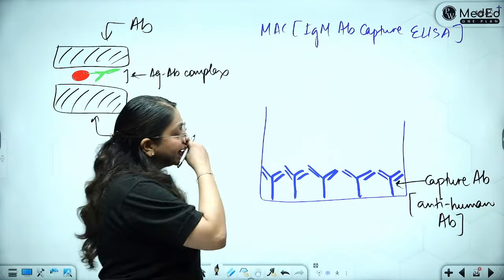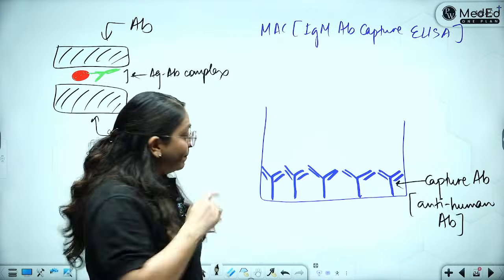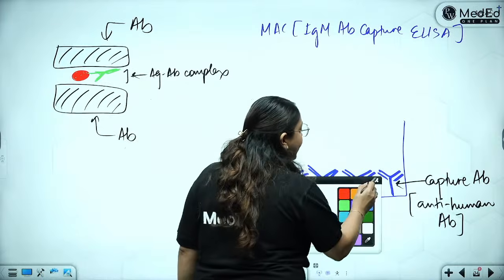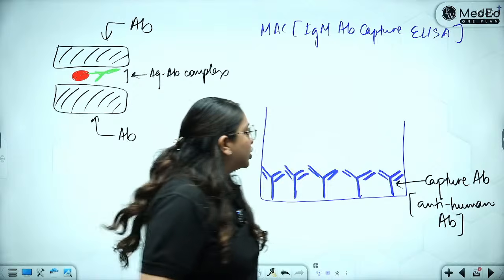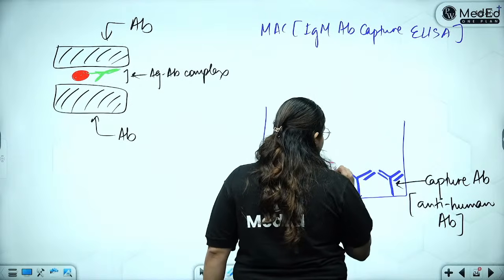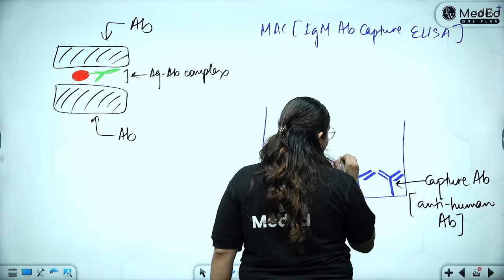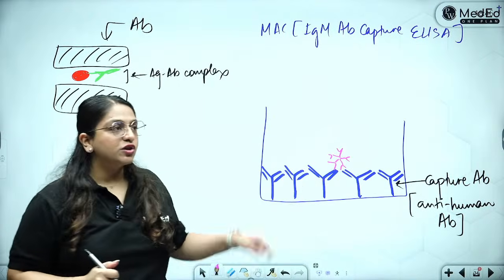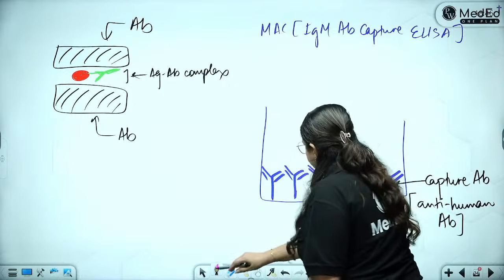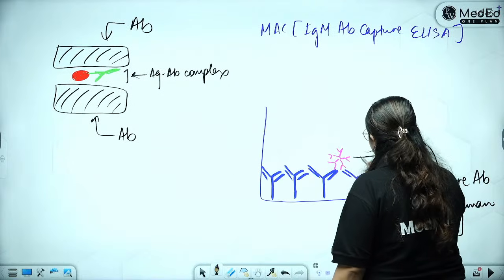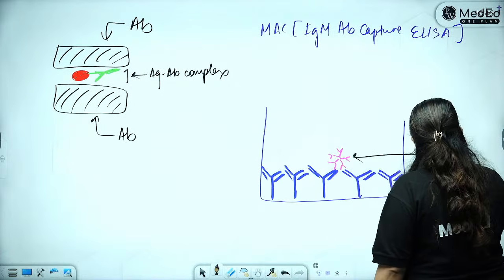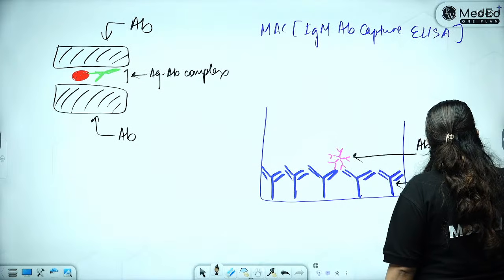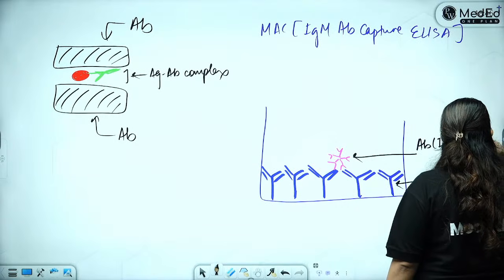Now I will take the serum of the patient. Patient serum is going to have antibodies against dengue virus. So those antibodies, especially the IgM type, are going to come and bind here. So what is this pink one? This pink one is the antibody which is the IgM type, which is in the patient's serum.